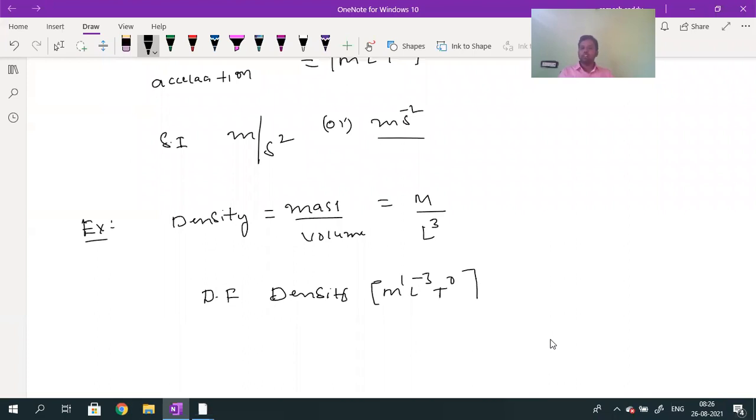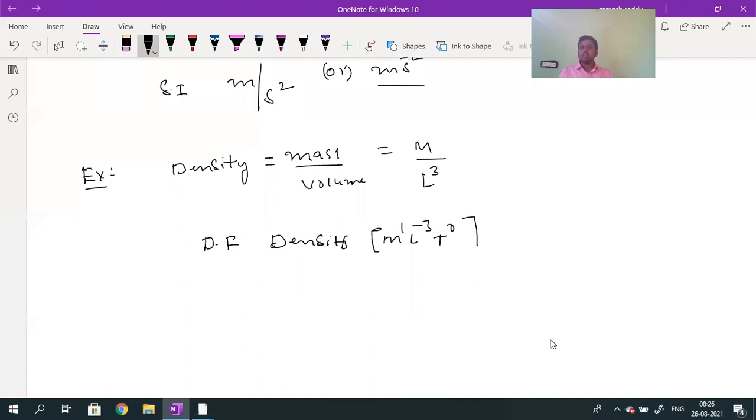It depends only on the mass and length. The dimension of mass is 1, and the dimension of length is minus 3. If I want to write the dimensional equation, then density should be written on the left hand side, and its dimensional formula M power 1, L power minus 3, and T power 0.